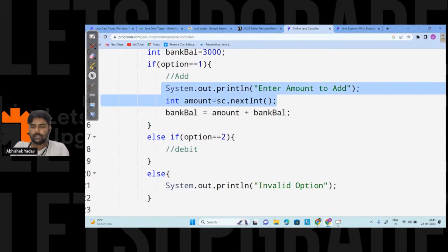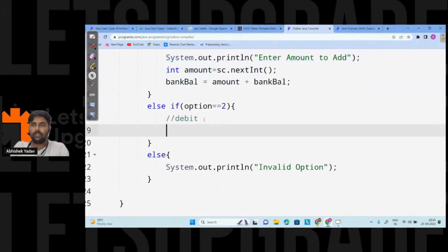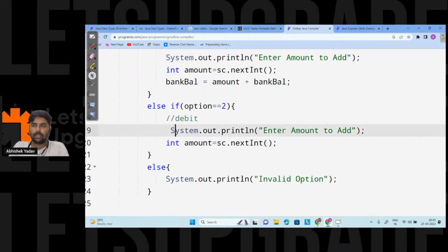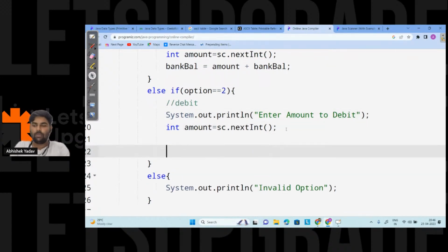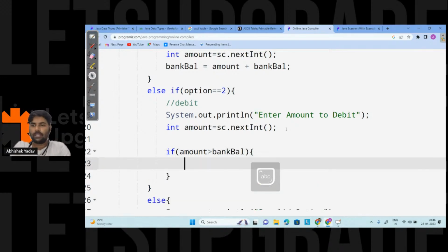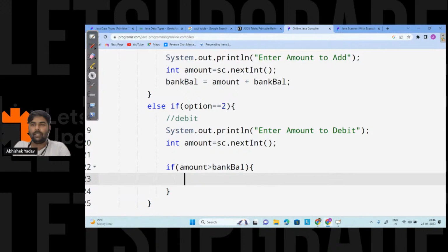And in the second case, that is if I want to debit, I will again print a message: enter amount to debit. After that, I will take input from the user, that is the amount, and here I will tackle the second part: if the amount is greater than the bank balance, then what will I print? I will print insufficient fund.